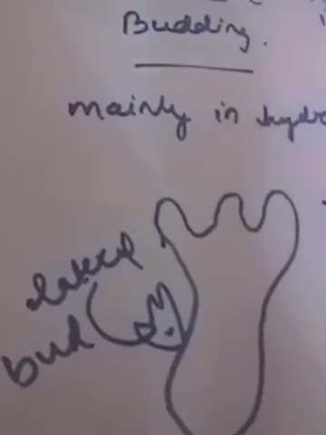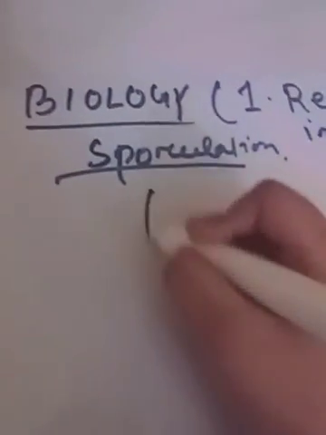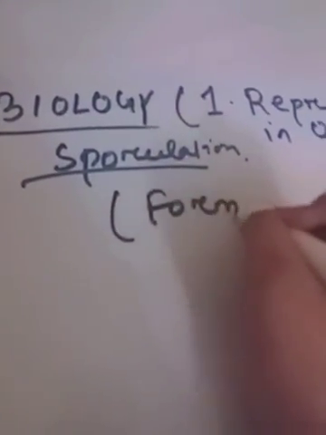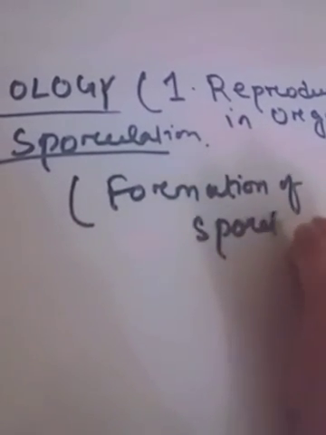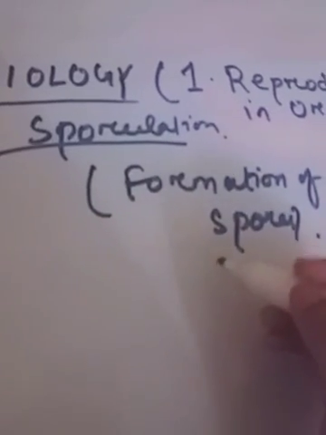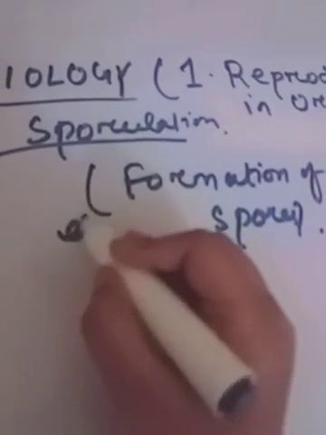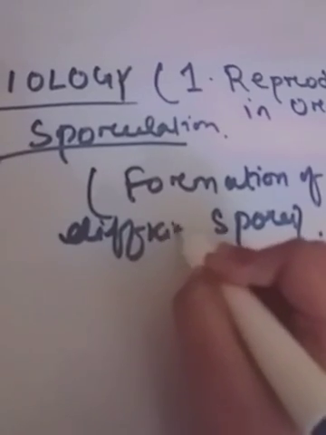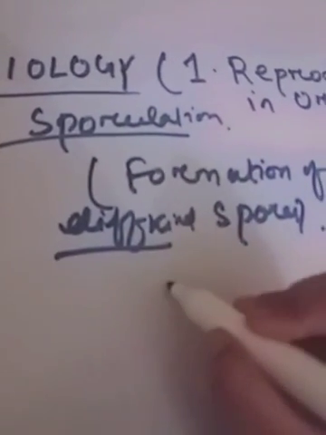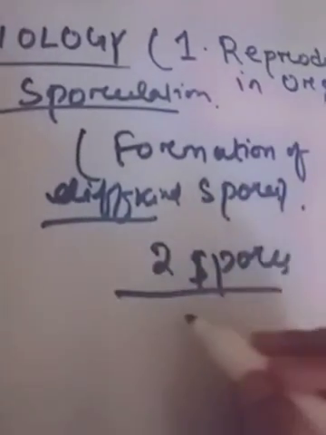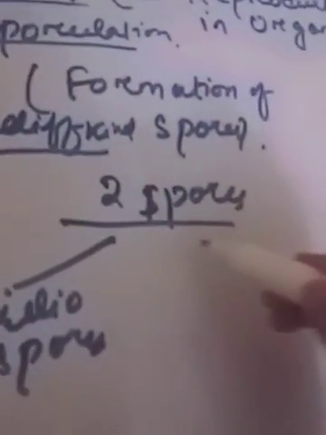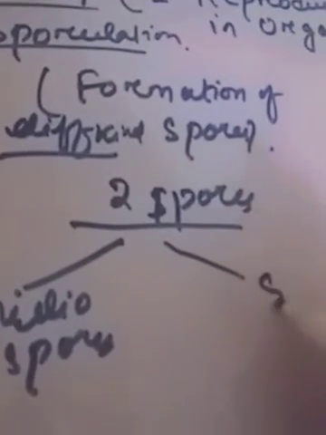Now we'll see about sporulation. Sporulation means formation of spores. There is formation of different kinds of spores. In our syllabus we'll read about two kinds: one is conidiospores, another is sporangiospores.